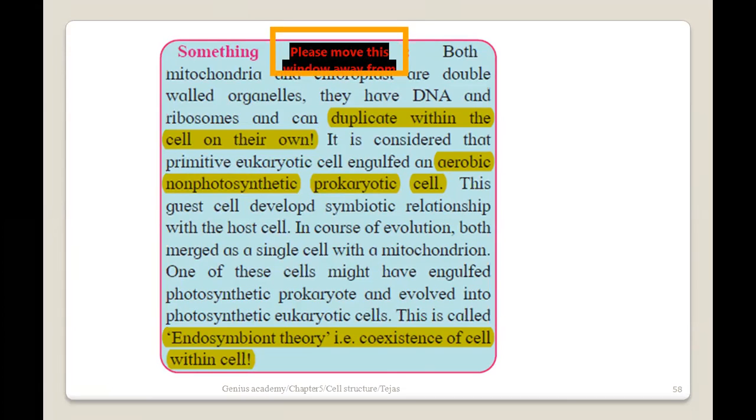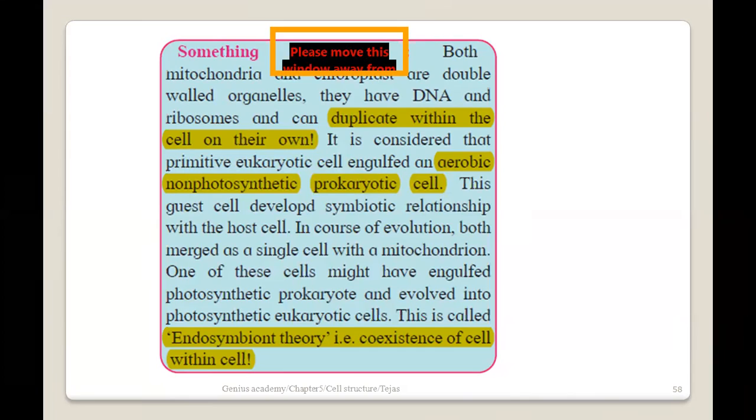Okay, so both mitochondria and the chloroplasts, as double membrane organelles, have their own DNA and ribosomes. And just because they have their own DNA and ribosomes, they can actually replicate or duplicate by their own. And that's why these typical organelles are called semi-autonomous self-replicating organelles. Please note it down. Semi-autonomous self-replicating organelles.